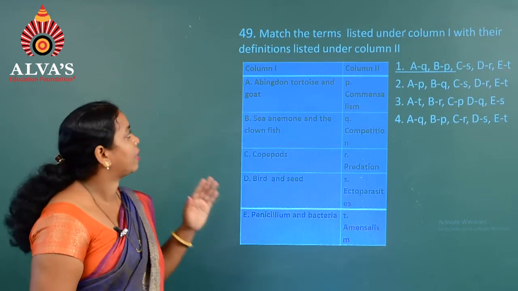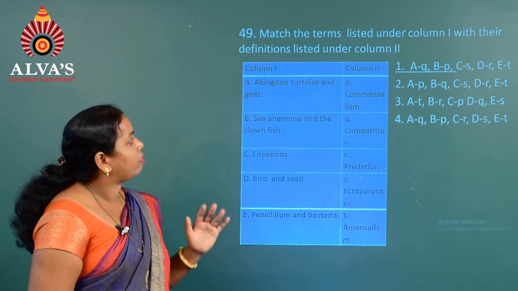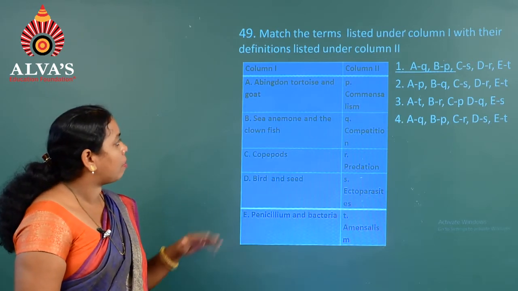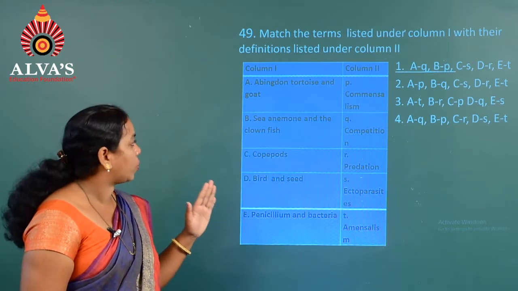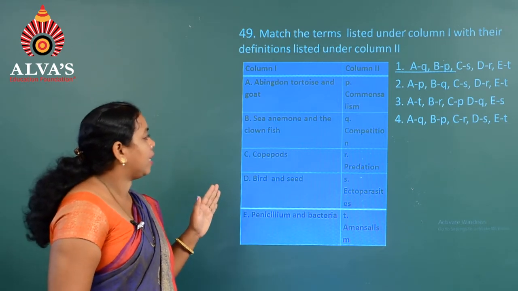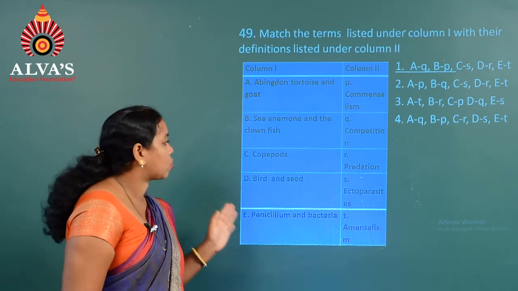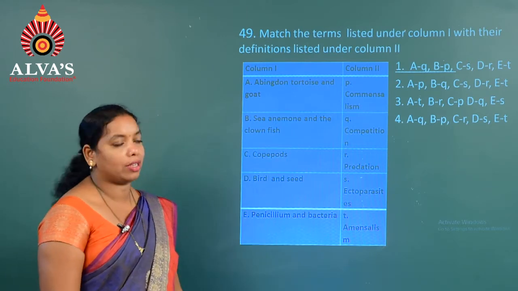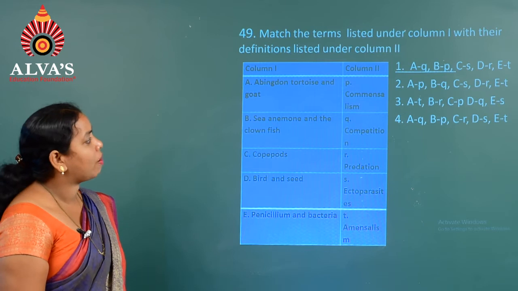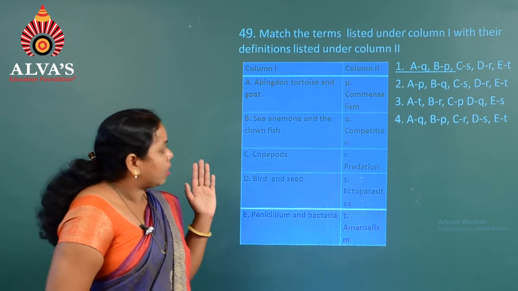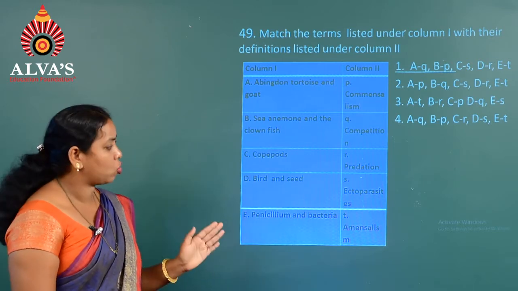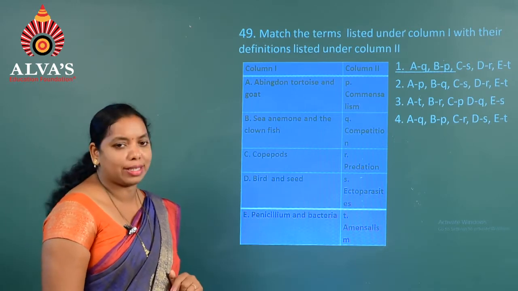Now to the next question, question number 49. Match the following: in column 1 they have given examples like Abingdon tortoise and goat, sea anemone and clownfish, copepods, bird and seed, and penicillium and bacteria. Whereas in column 2, the examples are commensalism, competition, predation, ectoparasitism, and amensalism.